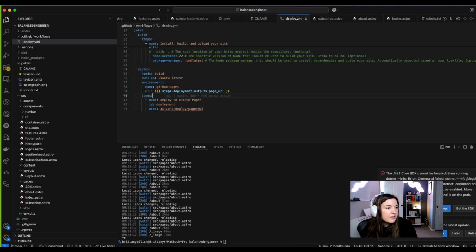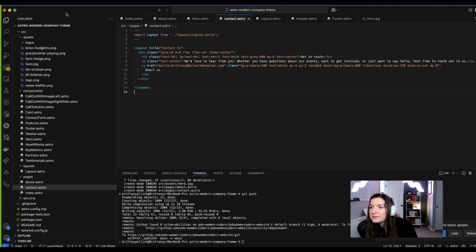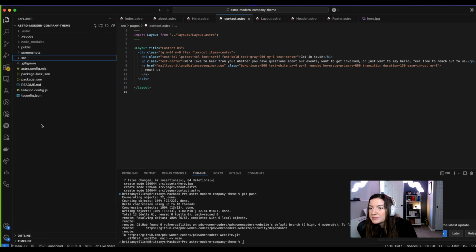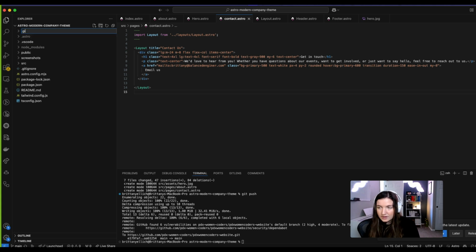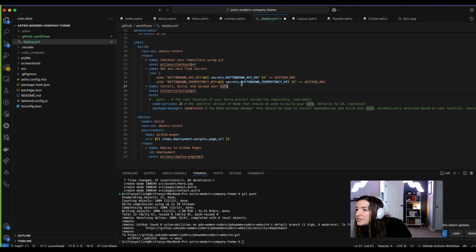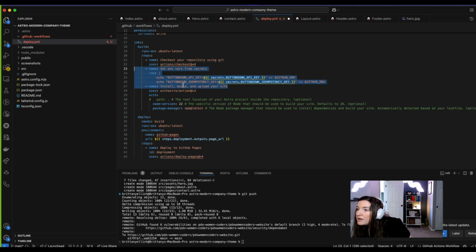Okay, so to create a new action, we will create a .github folder, because I don't think there is one yet. .github, and then we are going to create workflows, and then create deploy.yaml. Copy and paste this in here. So I'm going to remove this step because we don't have to actually set these environment variables. We don't need them. But we do want that one.